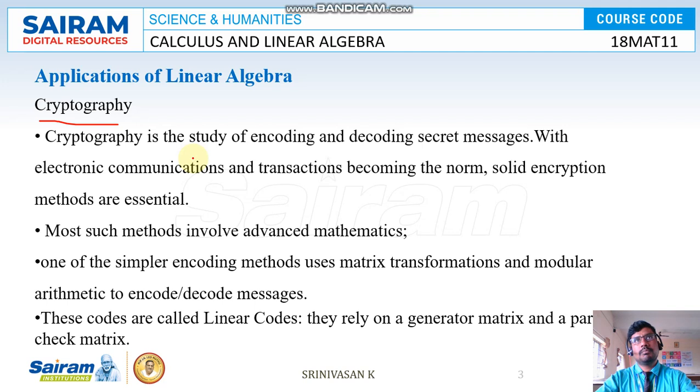For example, in the military or defense, or terrorists, they will send a message to another person. It's not a normal text message. It is some kind of coding, some kind of images, some different types. That is all based on cryptography. It is based on linear algebra.